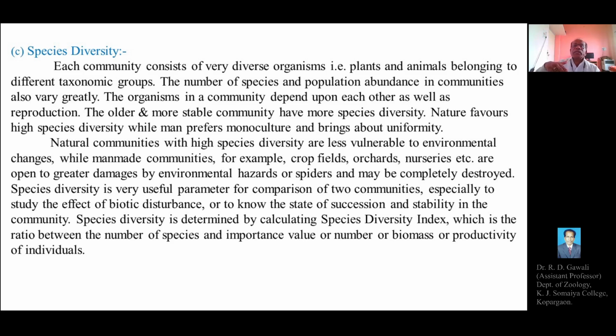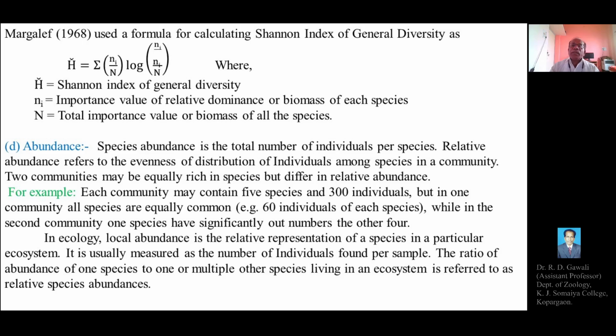So species diversity means the total number of species present in a community, and abundance means the total number of individuals or members in a particular species. The total number of individuals or members of the particular species is called the abundance of that species. So each and every species has varied relative abundance.